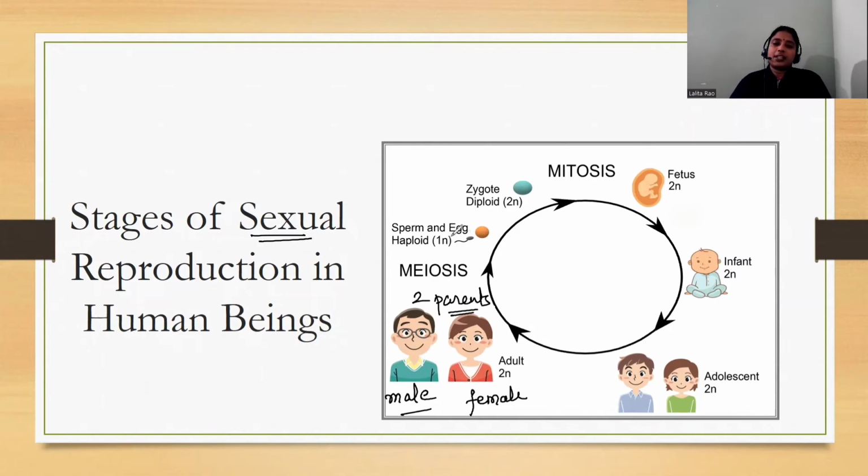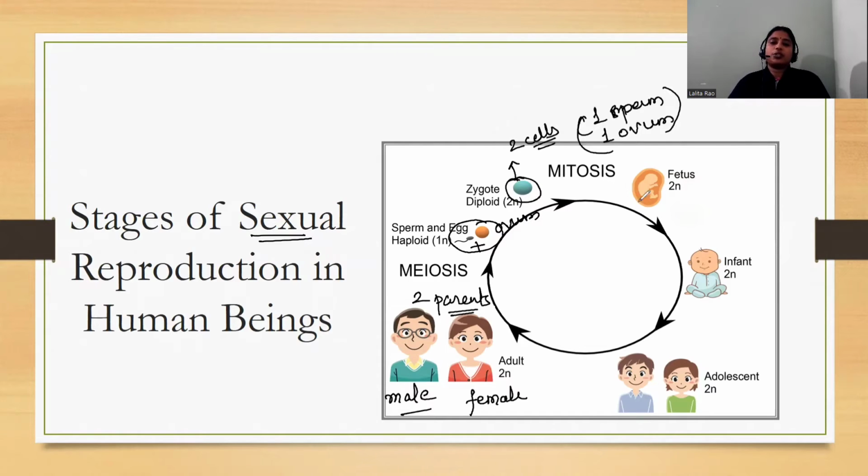Now, what happens is the sperm and the egg, this egg is the ovum. As discussed in the previous slides, when the sperm and the ovum fertilize, when they fuse, they form a zygote. Even though it is considered a single cell, it is made up of two cells. What are those two cells? One is the sperm cell and the other one is the ovum cell. So because of the fusion of one sperm and ovum, this zygote is formed.